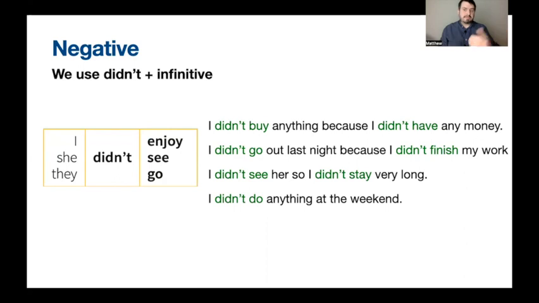We can see here. Let's read our sentences together again. I didn't buy anything because I didn't have any money. I didn't go out last night because I didn't finish my work. I didn't see her, so I didn't stay very long. I didn't do anything at the weekend. As you can see, using the negative, the not, when you want to say no, is so simple, right? Didn't do something. Okay?